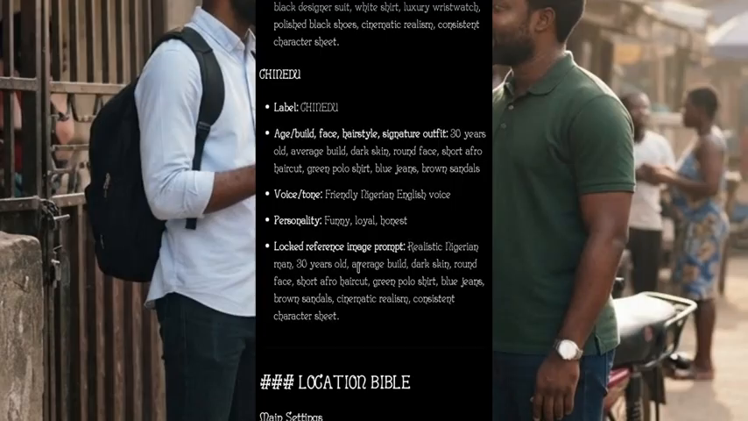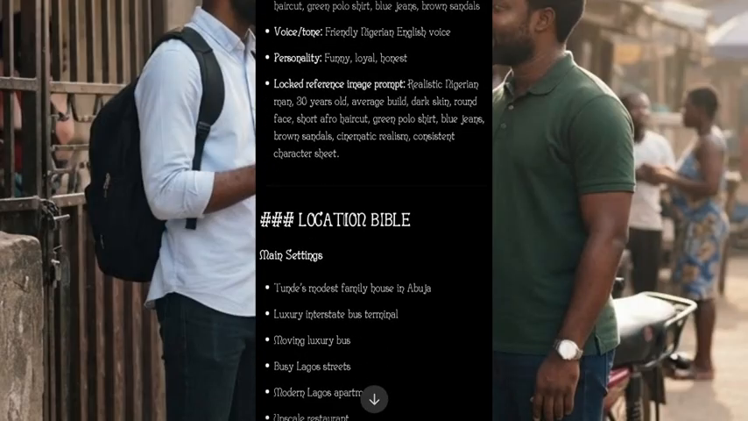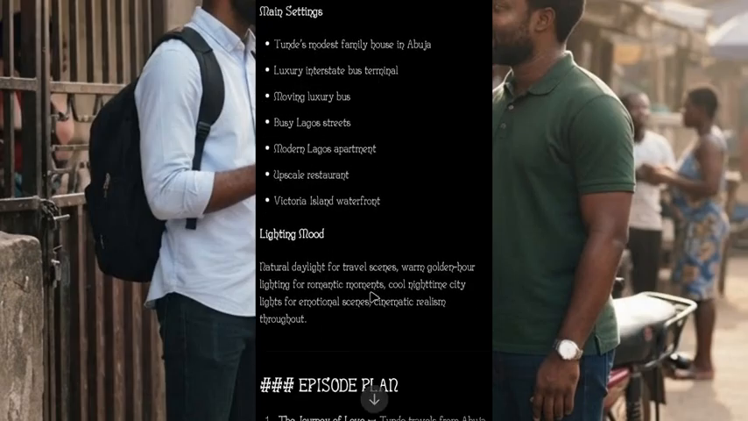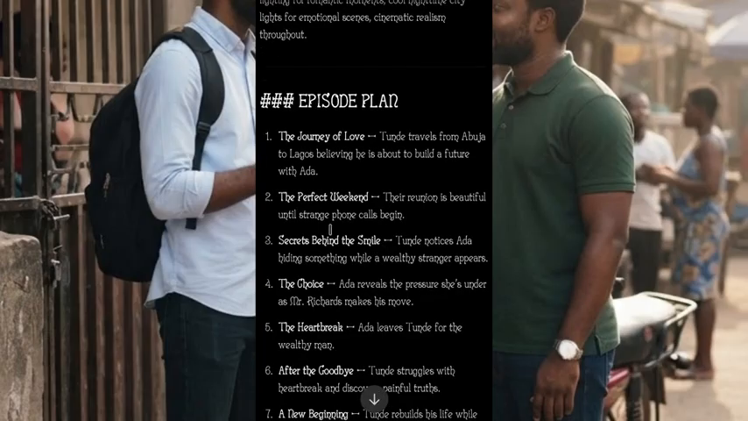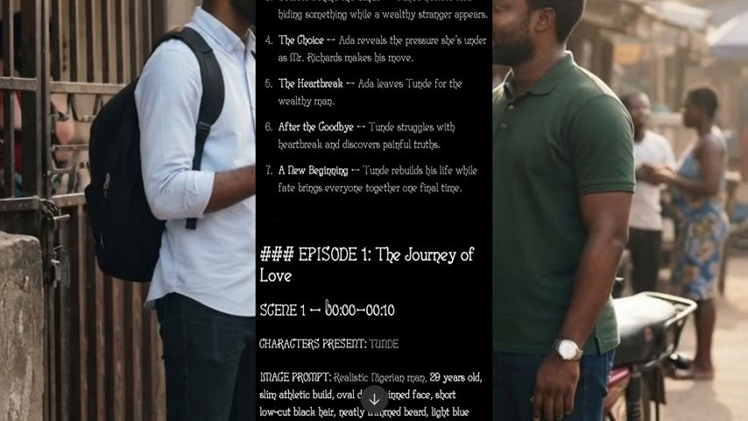Now, coming down to ChatGPT, all you need to do is just to come to location Bible. You come to location Bible, just scroll down. You are going to see episode planning. As you can see, the journey is the episode 1, episode 2, episode 3, episode 4. So just come down here and you start from episode 1, where you say journey, the journey of love.